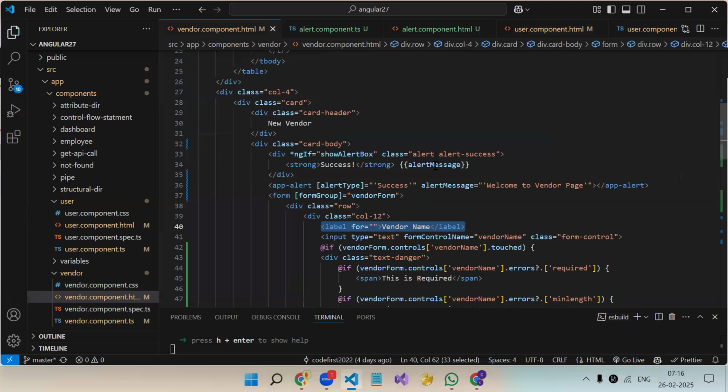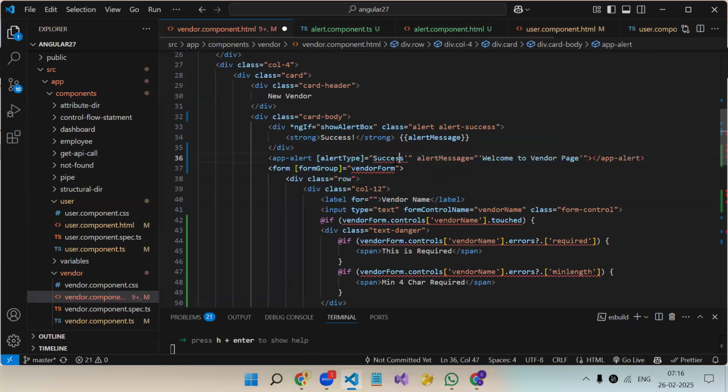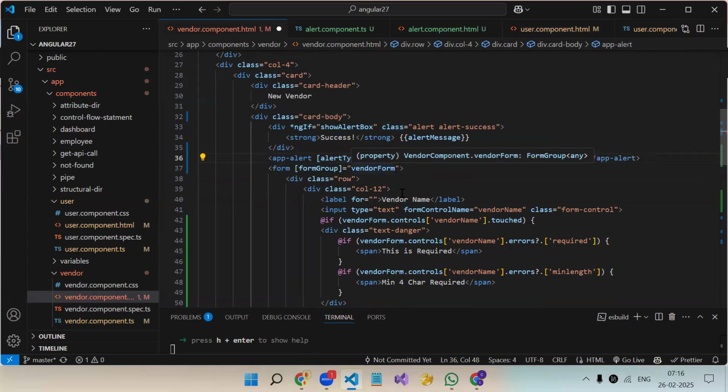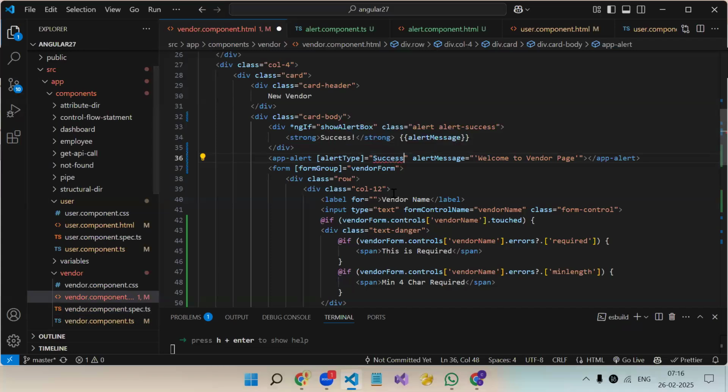Now, see over here in alert type, what we are doing is passing the value in the HTML only, right? So if I remove this single quote, why are we getting the error? What might be the error? In the component class, we didn't declare any variable. So if you don't pass a single quote, it will try to find whether a variable with this name exists in our component or not. Got it?